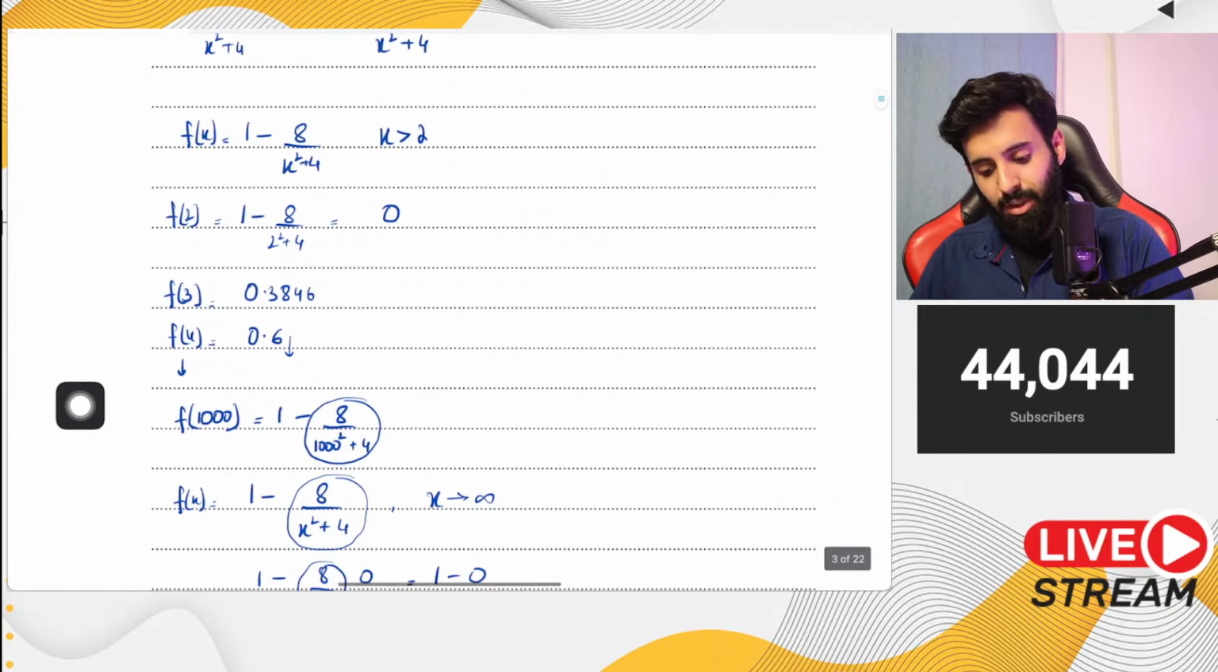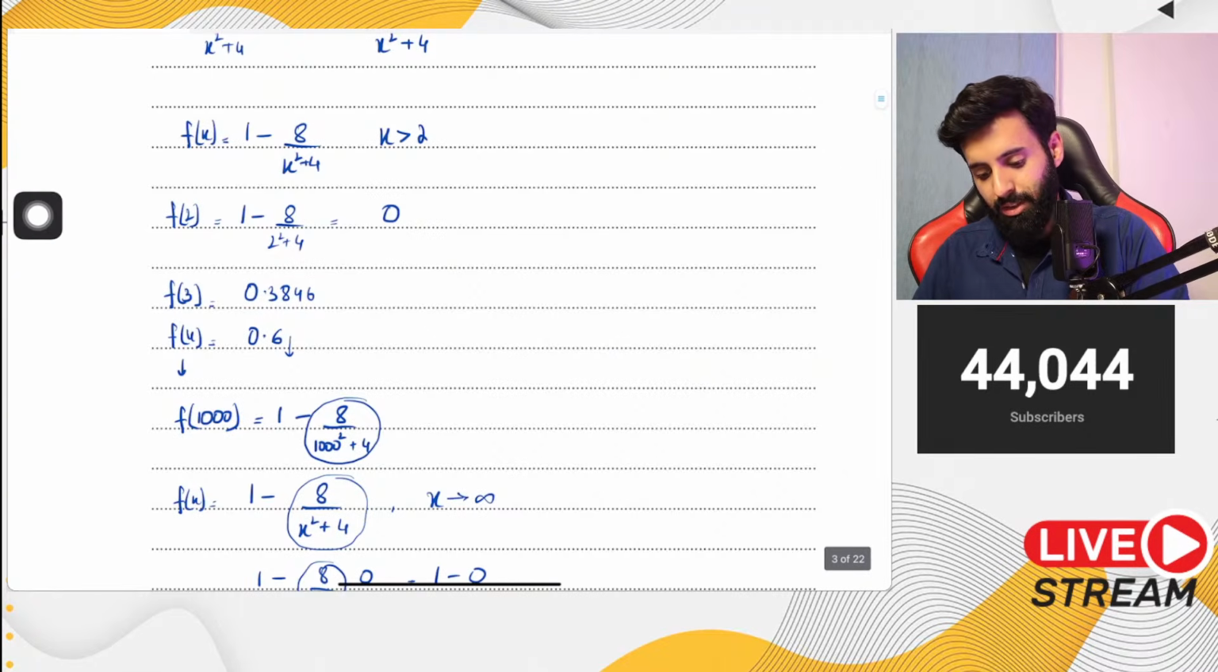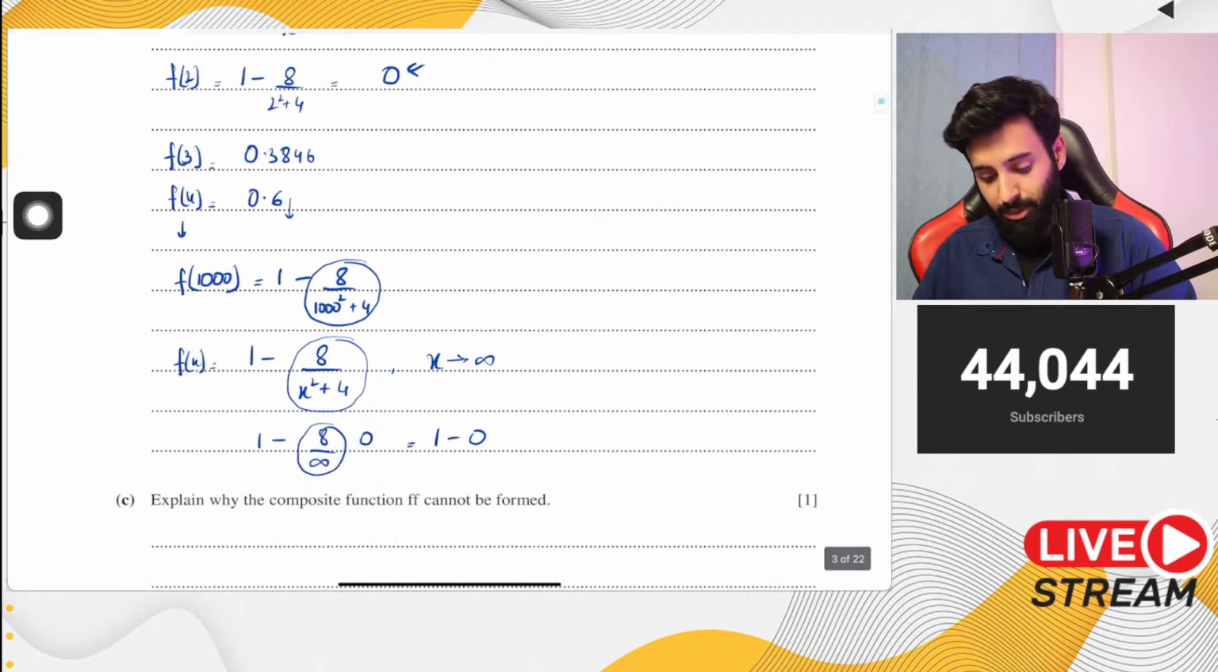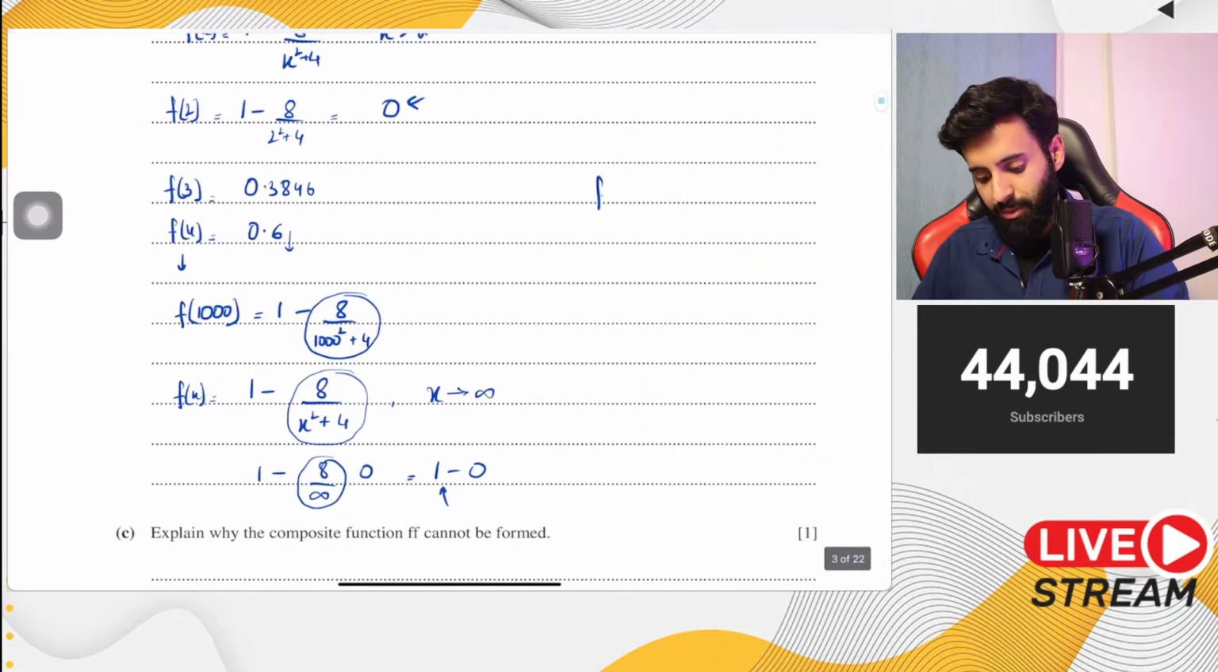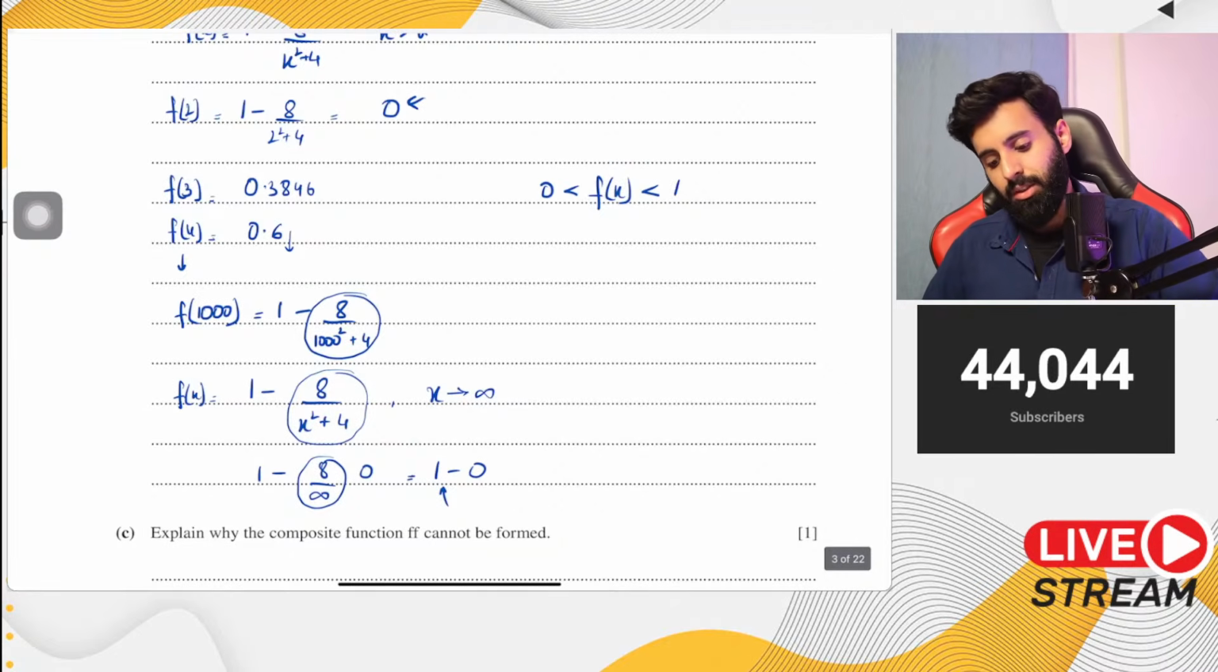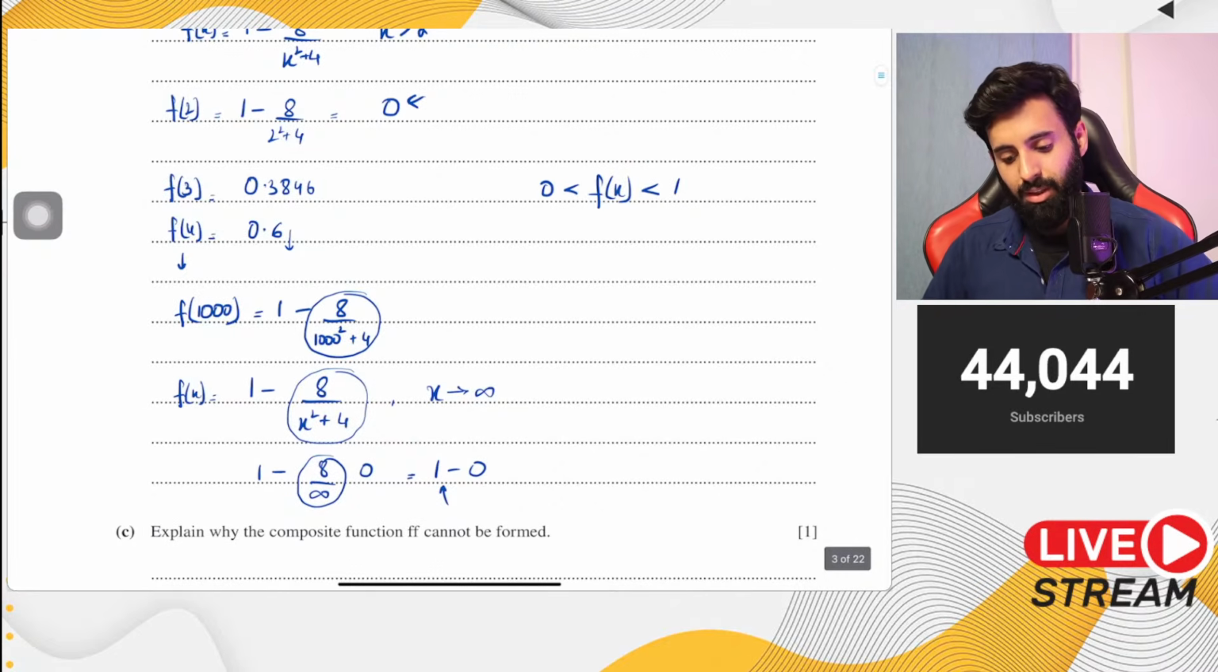And notice the smallest value that we got was 0. The largest value that we're getting is 1. So that means f of x will always be in between 0 and 1. So it's going to be greater than 0 and it's going to be less than 1.